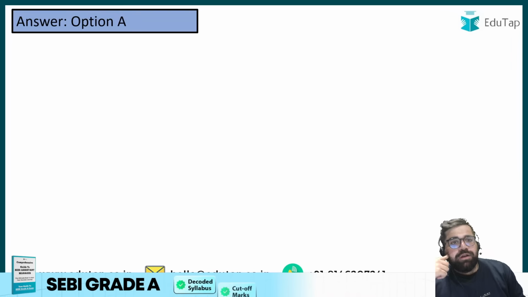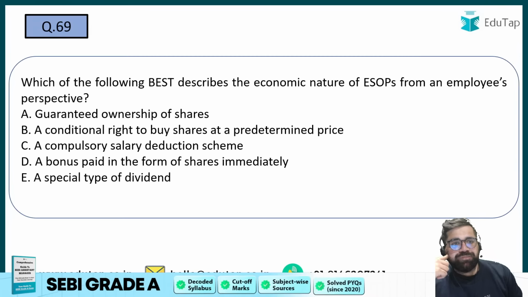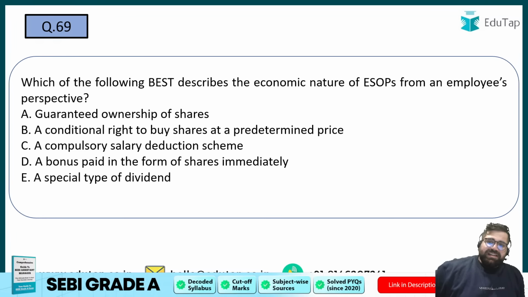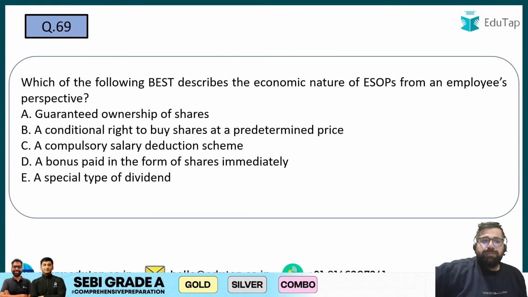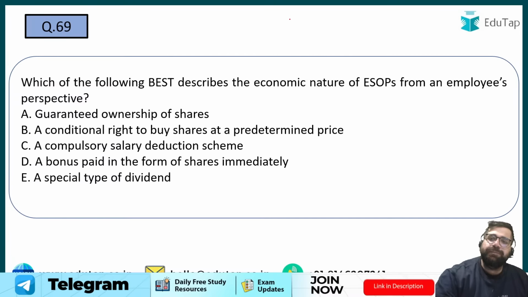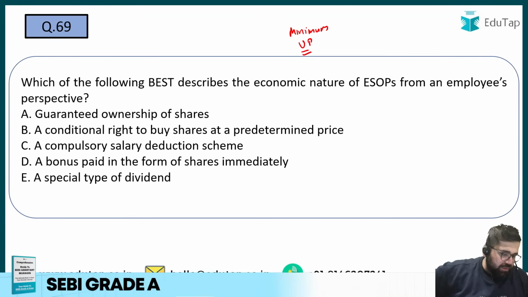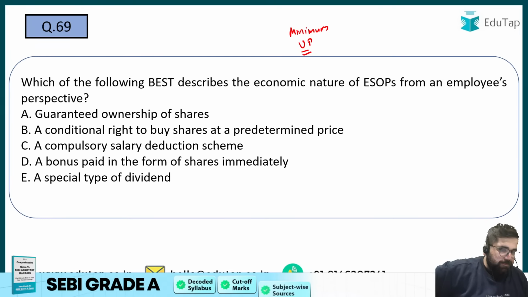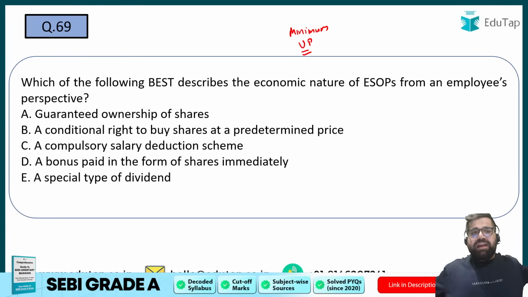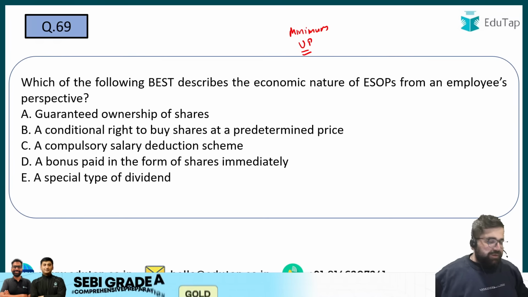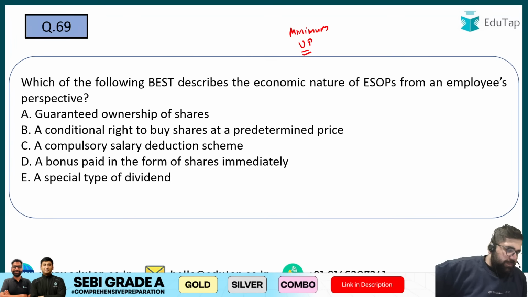Now, let's solve question number 69. Which of the following best describes the economic nature of ESOPs from an employee perspective? And can you also let me know the minimum vesting period for ESOPs? Please answer 69. On 69, I am also asking you the minimum vesting period. All of you, please answer.